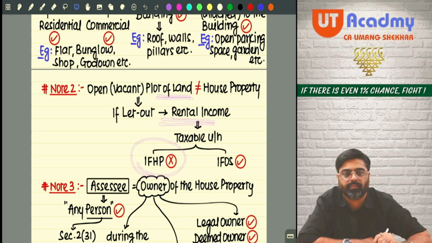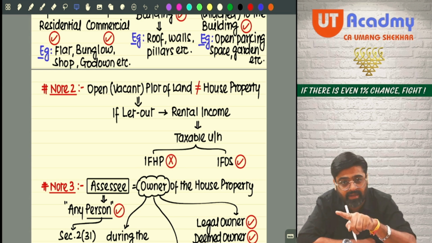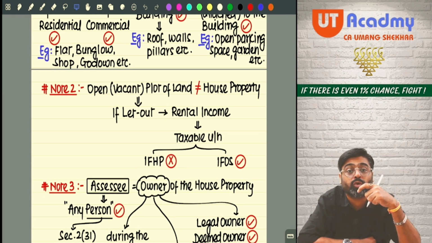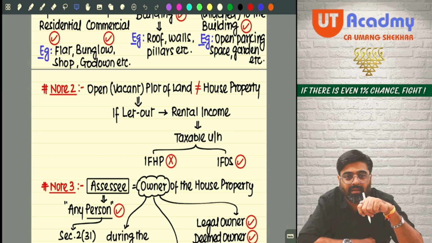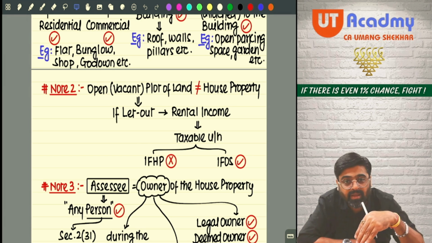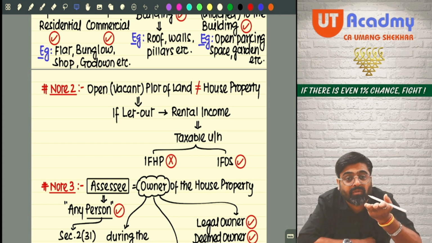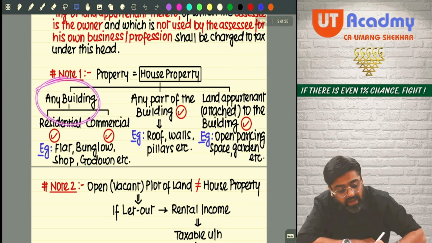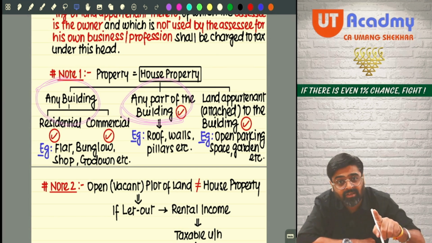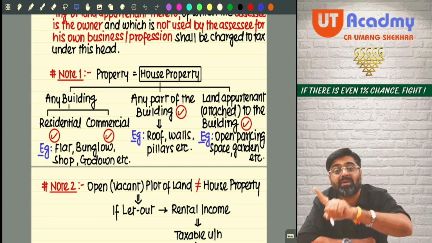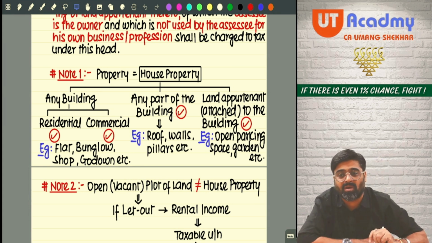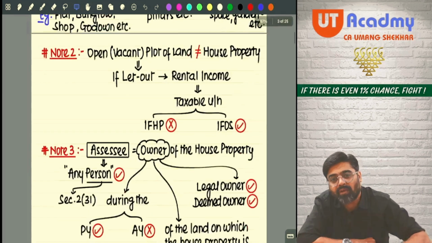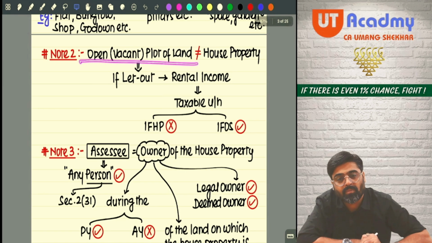The answer is no. Because in order to charge any rental income under this head, that rental income should come from a house property. And is this rental income coming from house property? No, it is coming from an open plot of land, and an open plot of land is not a house property. House property we have already seen. If any building is there, any part of the building is there, and land is there, then the land should be appurtenant to the building. It should not be an open plot. It should not be open land. Getting my point?